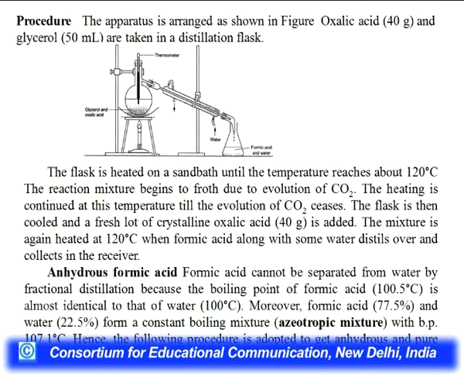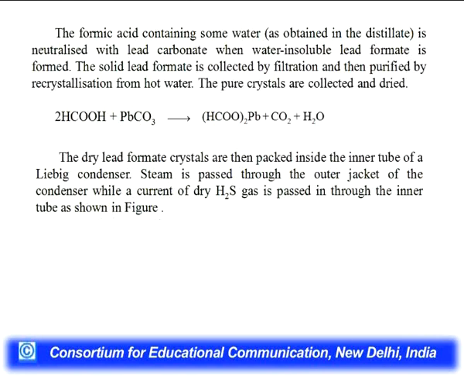So, the following procedure is adopted to get anhydrous and pure formic acid. The formic acid containing some water is neutralized with lead carbonate, when water-insoluble lead formate is formed. The solid lead formate is collected by filtration and then purified by recrystallization from hot water. The pure crystals are collected and dried. The dry lead formate crystals are then packed inside the inner tube of the Liebig condenser. Steam is passed through the outer jacket of the condenser.